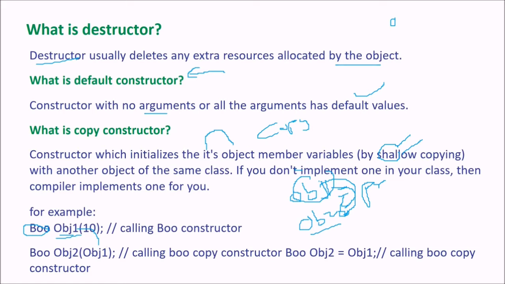Then you copy. How can you copy object 1's properties to object 2? You do it like this: Boo object 2, and then you pass object 1 here. So this is calling a constructor, and this is calling the copy constructor. Boo object 2 equal to object 1. This is also calling the copy constructor. These are both the ways.